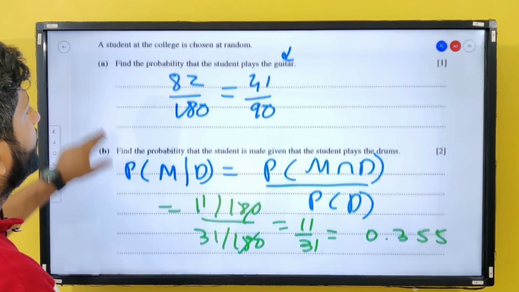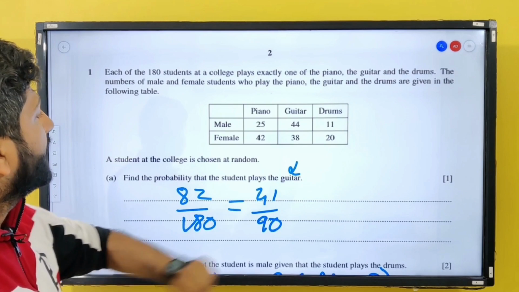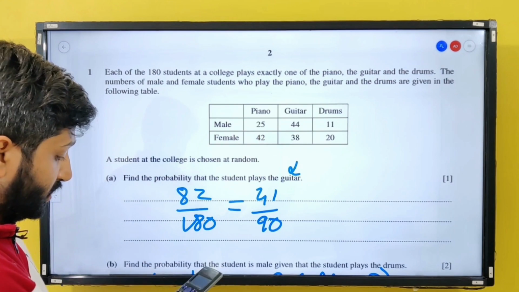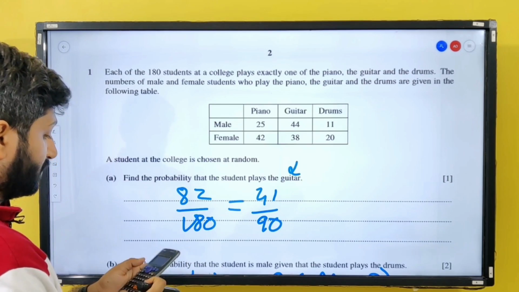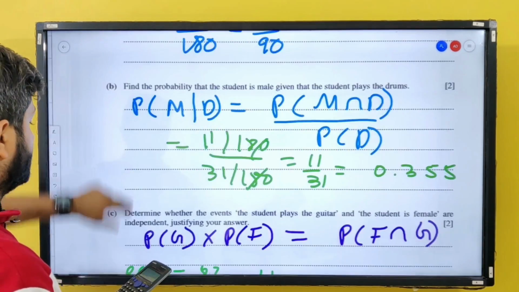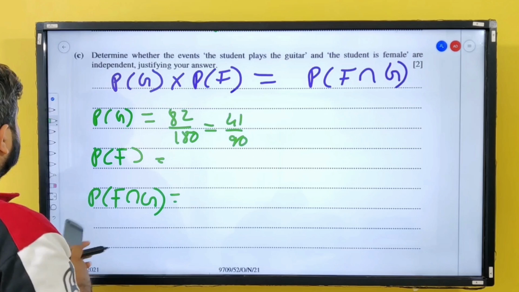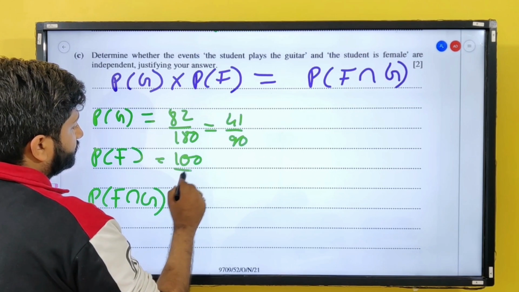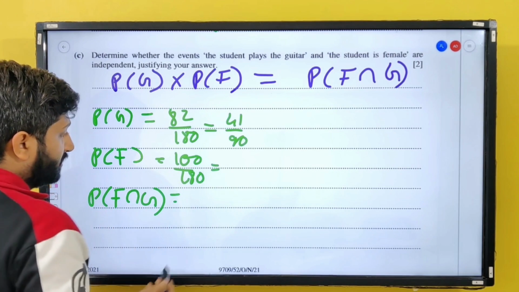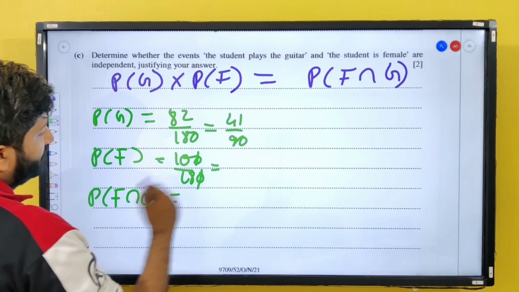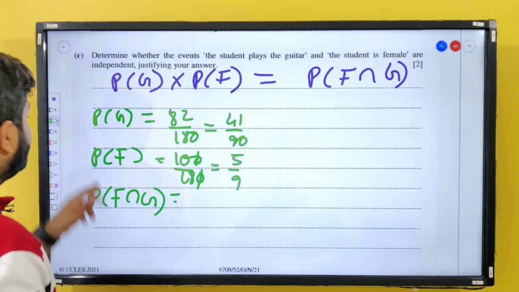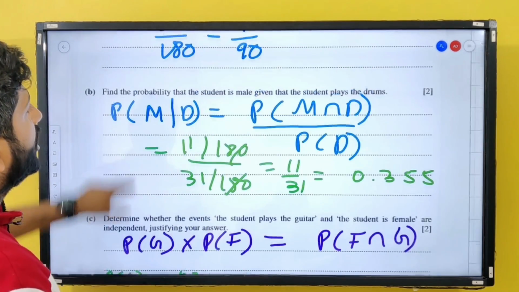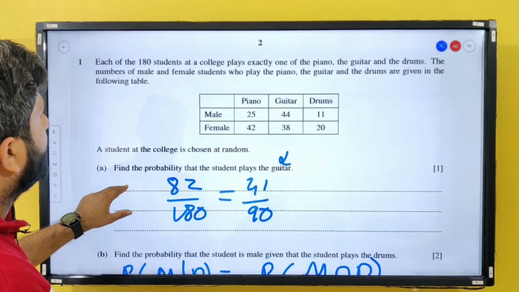Female students: the number of females is 42 plus 38 plus 20. This is 100, so 100 upon 180. The zero cancels, and 2 5s are 5 by 9. And how many females are playing guitar?